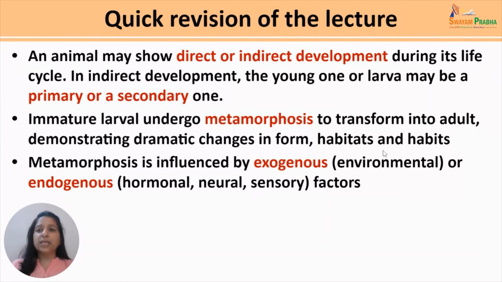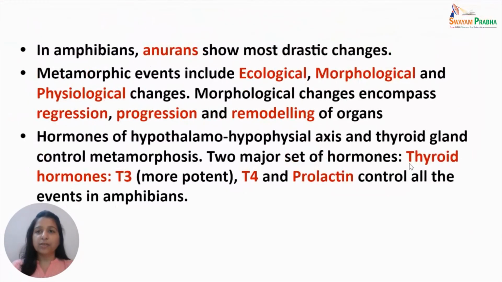In the lecture, we discussed that an animal may show direct or indirect development during its life cycle. In indirect development, the young one or larva may be a primary or a secondary one. The immature larvae undergo metamorphosis to transform into adult, demonstrating dramatic changes in form, habitats, and habits. Metamorphosis can be influenced by exogenous factors, that is the environmental factors, or the endogenous ones, which include the hormonal, neural, and the sensory factors.